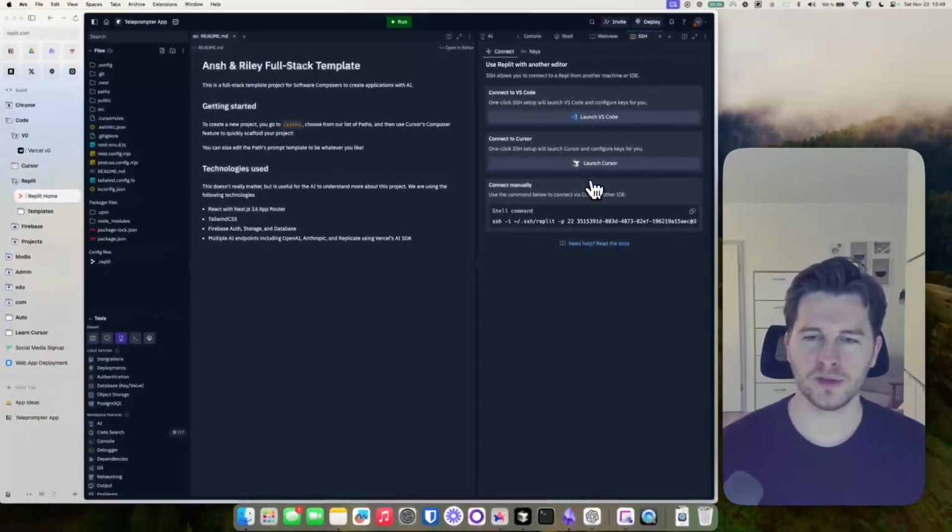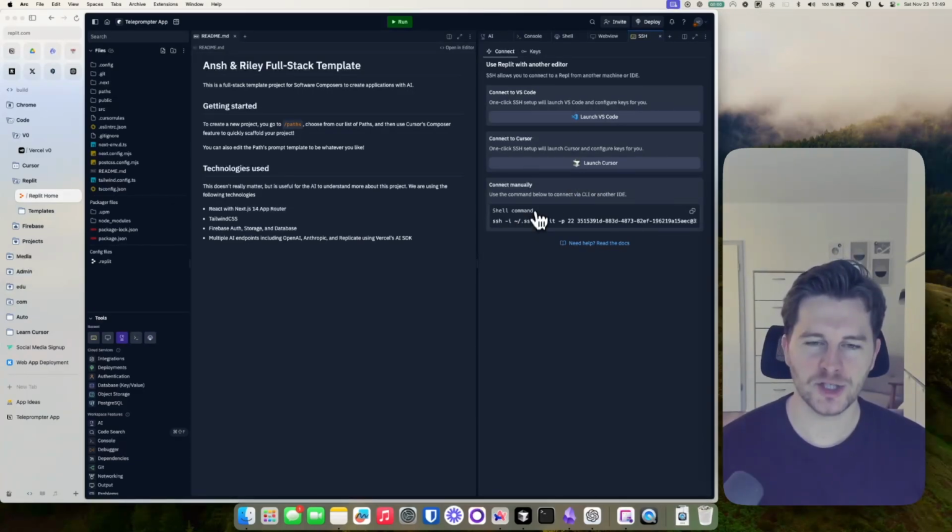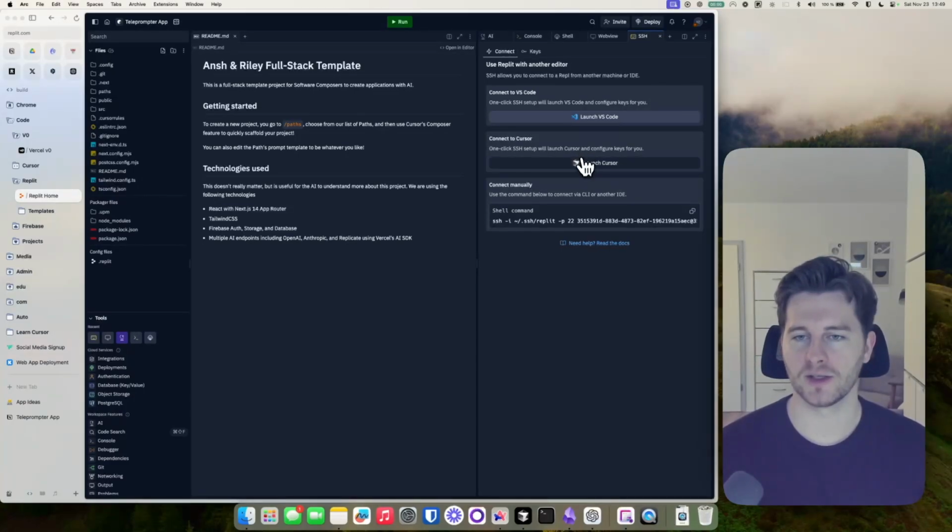There are some tutorials that I saw where people do this manually with an SSH key. I think, and maybe this might be a new feature, this is not necessary anymore, because right now you have this one-click SSH setup here directly from Replit to launch Cursor and configure the keys for you. So I don't think this manual setup is necessary anymore. It's sort of complicated. So if you're a beginner, you might want to use this automatic setup here. And this is what we are going to do today.